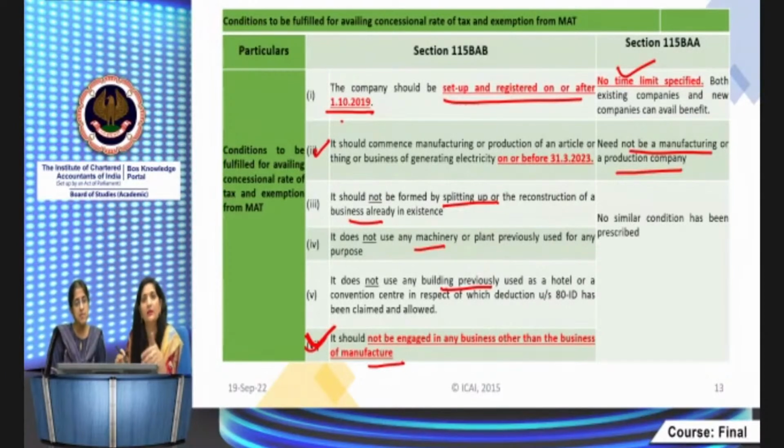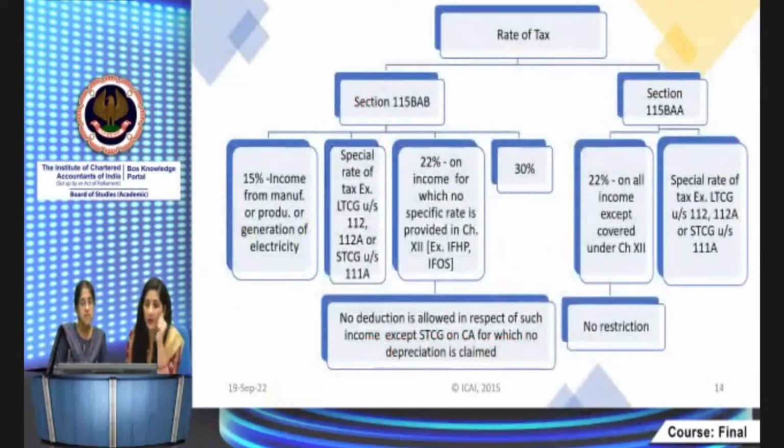But even then, the company has the option to claim the concession tax regime given under section 115 BAA. Now tax rates, because students get confused about what tax rate has to be applied on what type of income. This is very important. So in BAB you see there are 4 types of rates being given: 15%, then special rates, then 22% and 30%. When is the 15% rate applicable?